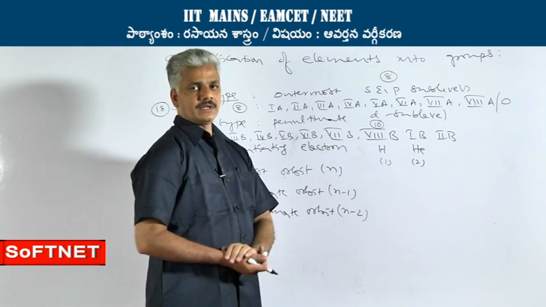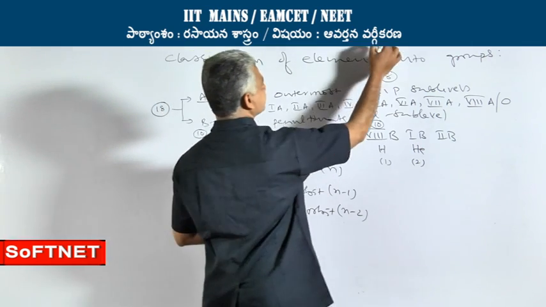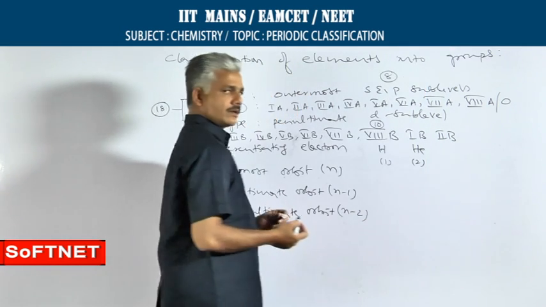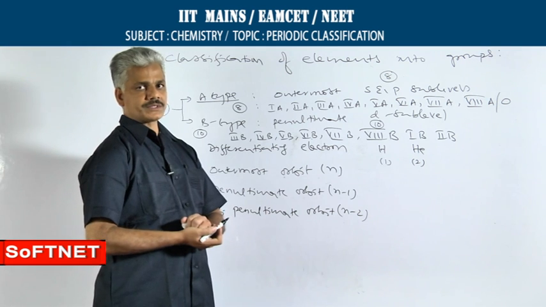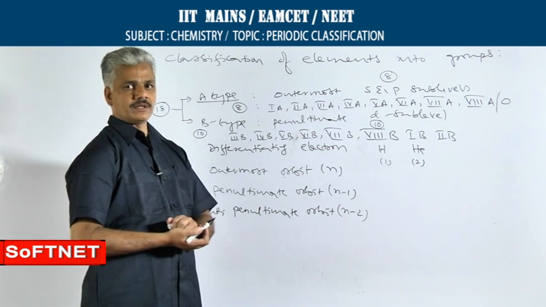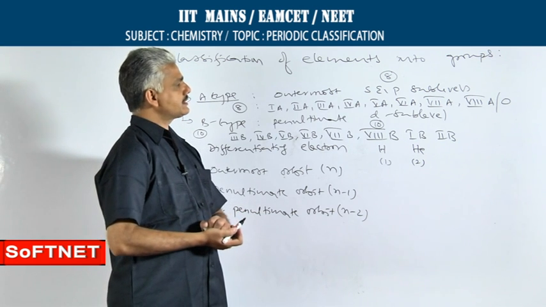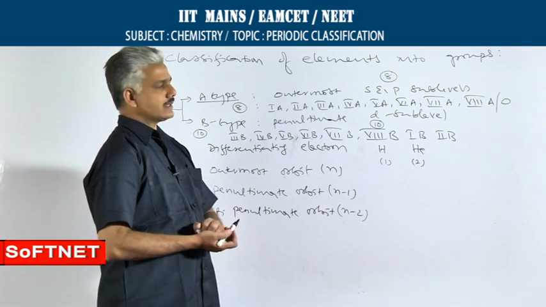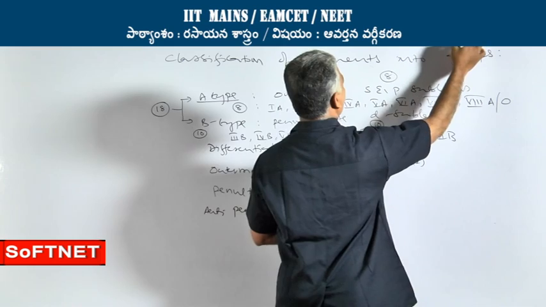Then 6th A can be called as either oxygen family or as chalcogen family. Chalcogen means related to ores. Most of the 6th A group elements are associated with minerals and ores. Hence, that group is also called as chalcogen family. 7th A group elements are popularly known as halogens.